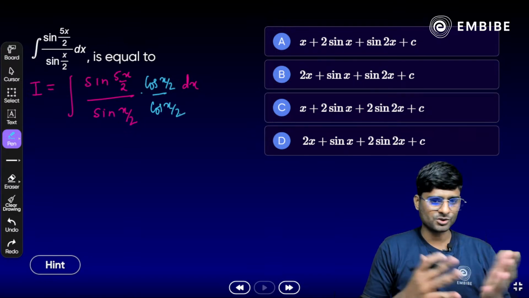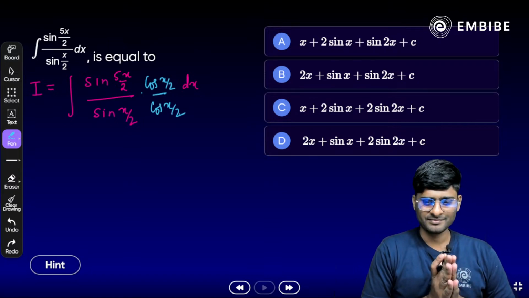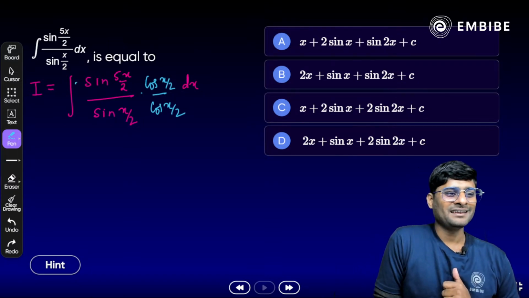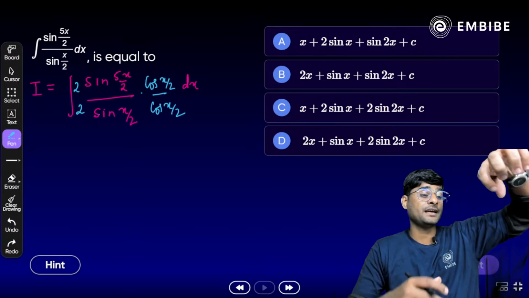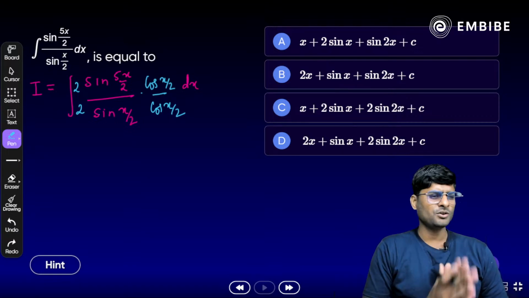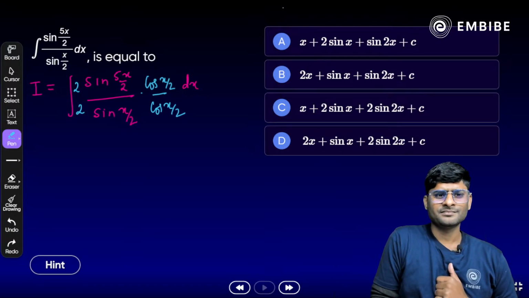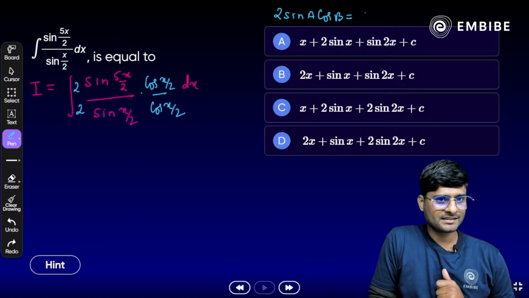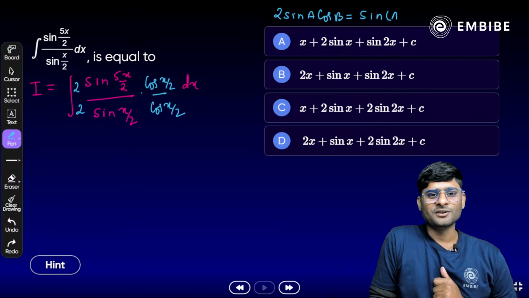साइन ए cos बी, ऐसा कुछ फॉर्मूला तो है नहीं हमारे पास. ओके. Multiply one more constant, 2 in numerator, 2 in denominator. In a numerator we have 2 sin a cos b. Yes, क्या फॉर्मूला होता है 2 sin a cos b का? Anyone know that? 2 sin a cos b? Yes, sin of a plus b plus sin of a minus b here.